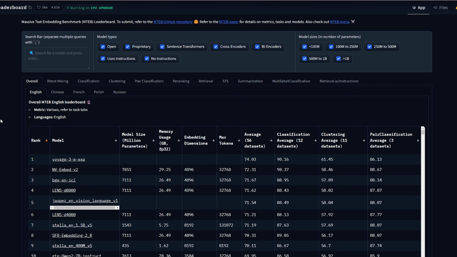Besides that, you can also choose different embedding models for different types of tasks that you're doing. By default, it's going to be on overall, but you have classification, clustering, and pair classification, which is when you're comparing two pieces of text to see how similar they are.